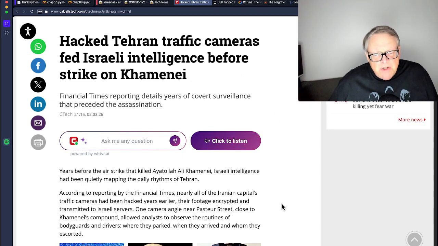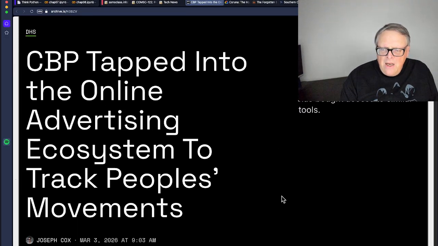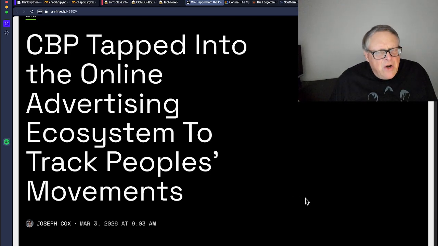So this is another example like the pager attack about a year ago, where they sold pagers to Hezbollah, I think it was Hezbollah, and then blew them up all at once, injuring a whole lot of the members. Israel has very advanced espionage capabilities, and they do sneaky, dirty tricks that take years of preparation.